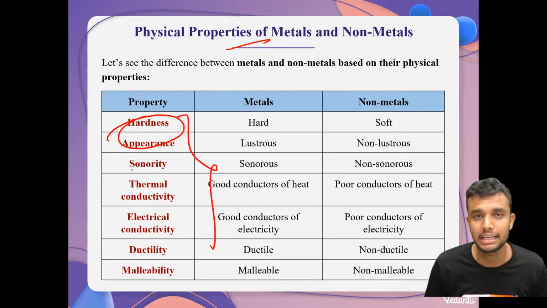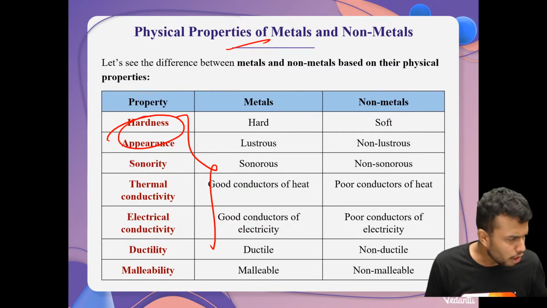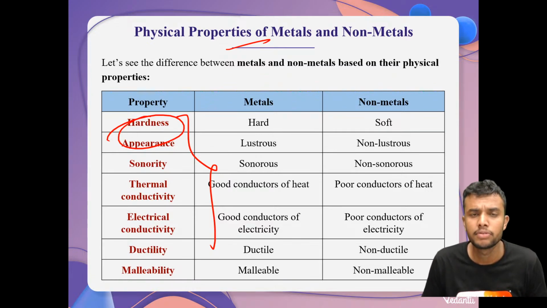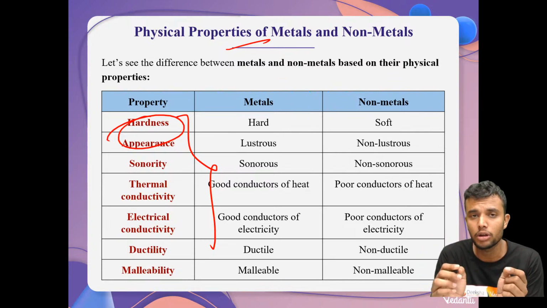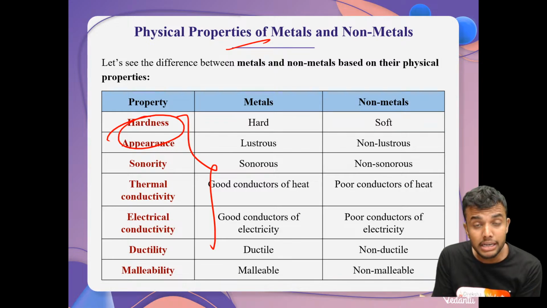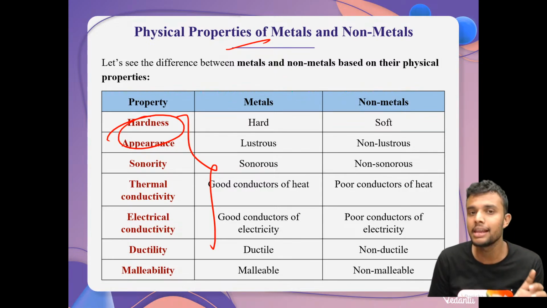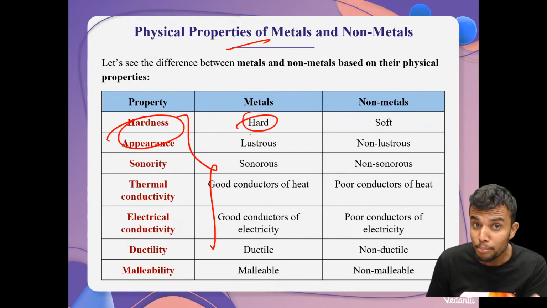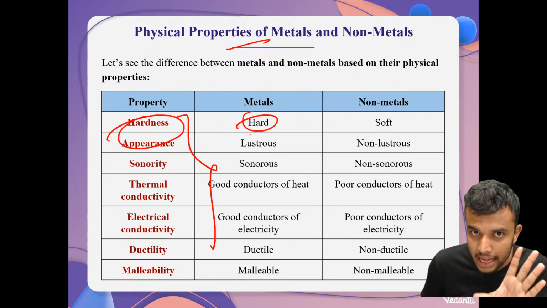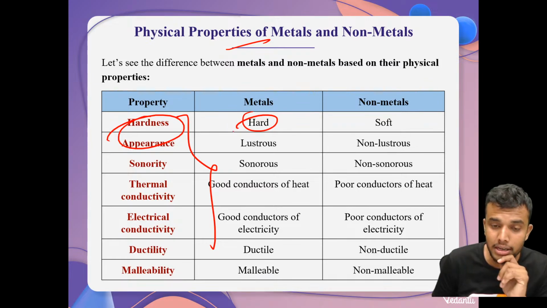First one, hardness. What is the meaning of hardness? For example, take one iron nail, apply some force and try to break it. It doesn't break, right? Why? Because iron is a metal. The iron nail is made up of iron metal. That's why metals are generally hard. But here some exceptions are there.